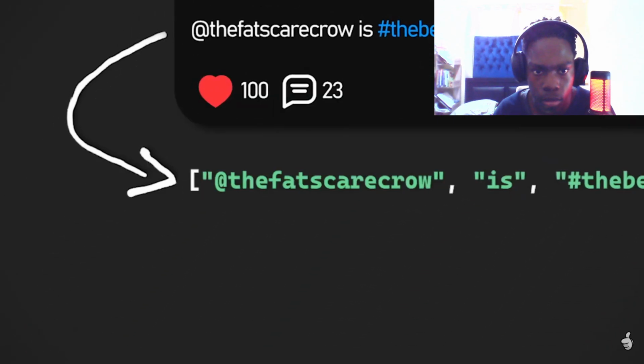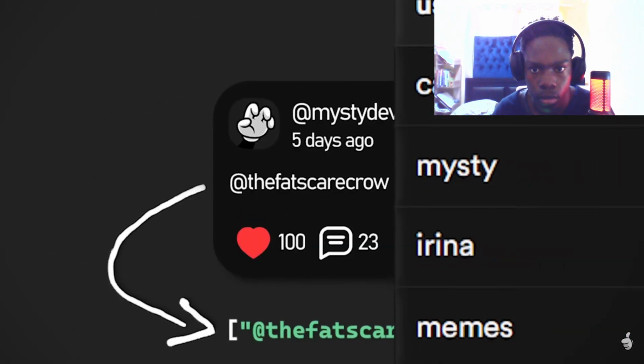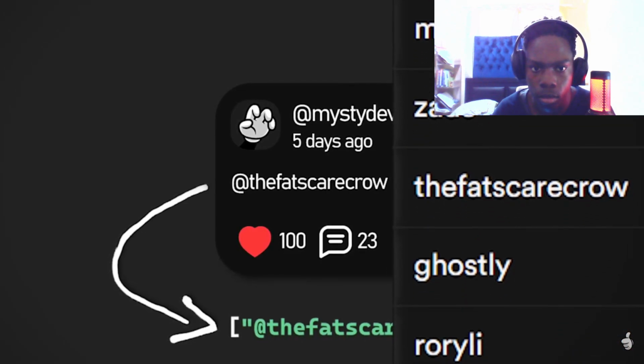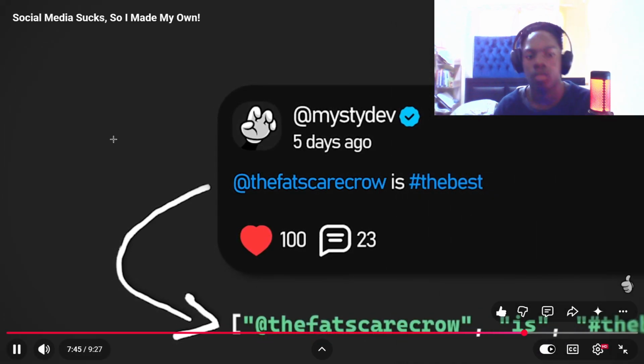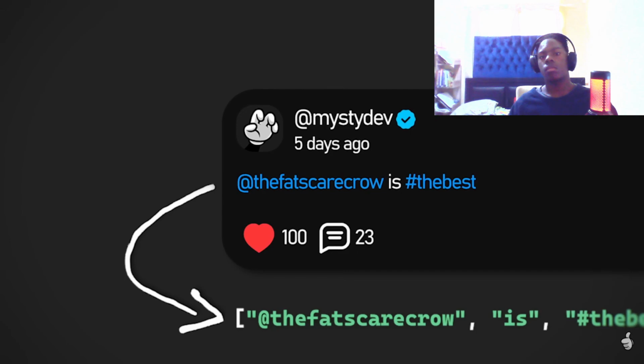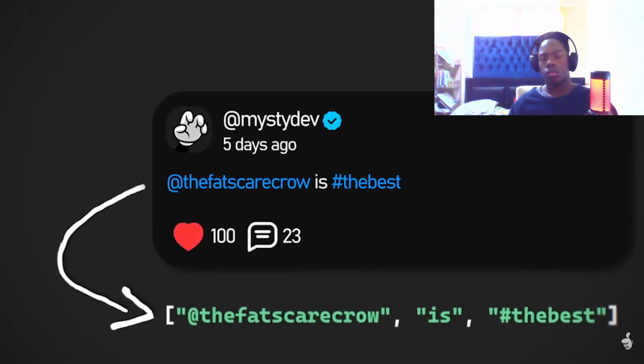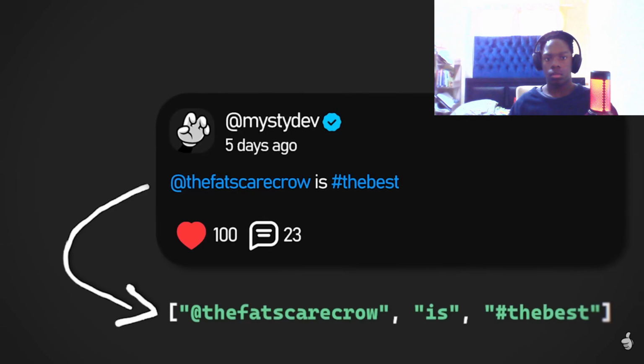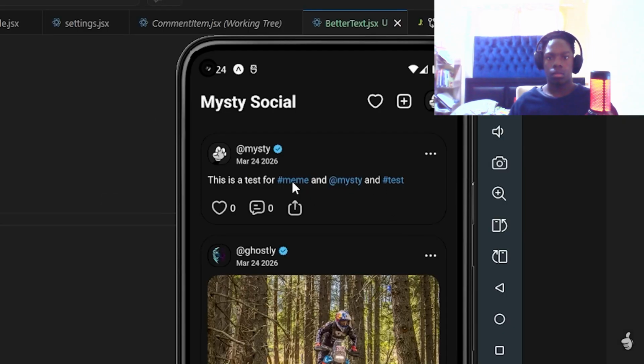If a word starts with the @ symbol, it will first check through all of the app's users that the username after the @ exists. If it does, then I make the text blue and give the text an onPress property that takes you to the profile of the user. Otherwise, the text is just the theme text color, depending on whether you have dark mode on or not. As I said, I'll make the hashtags pressable later on when I make the search system, as they work hand in hand.